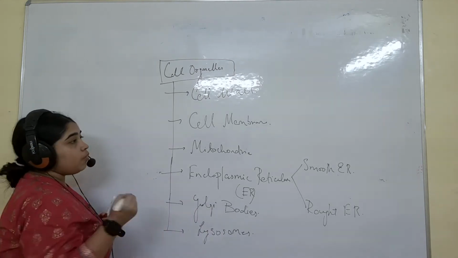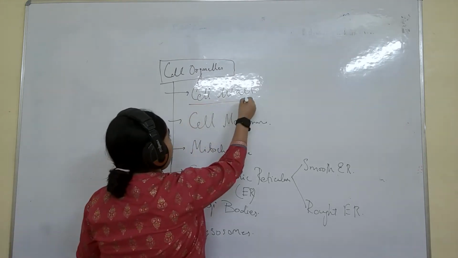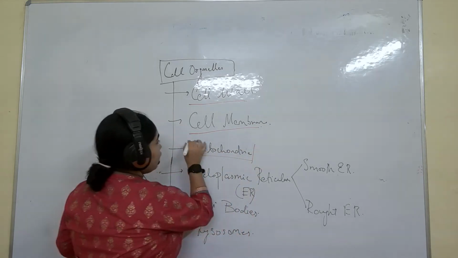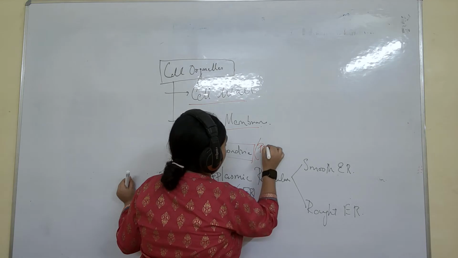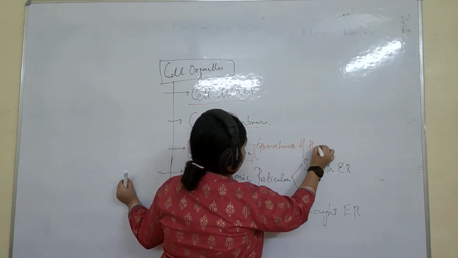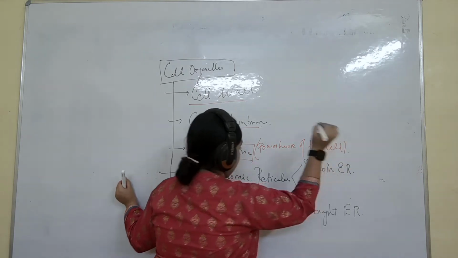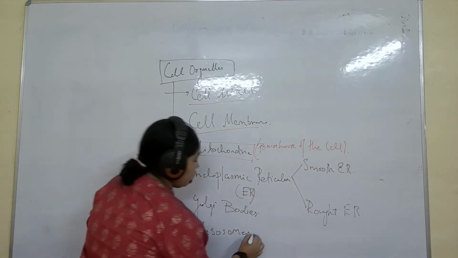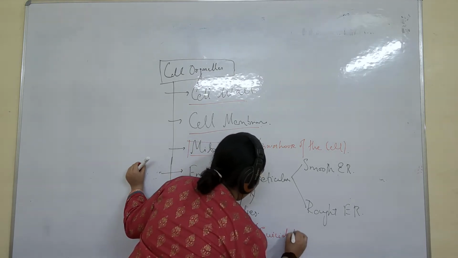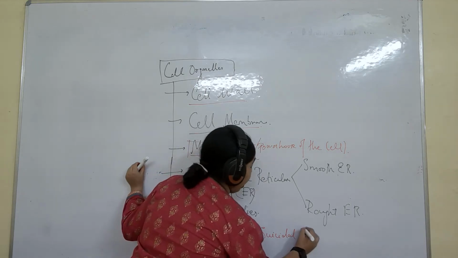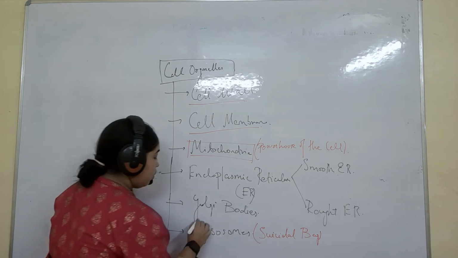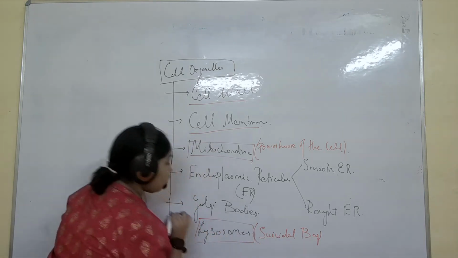Okay. So we will be talking about cell wall, cell membrane. Mitochondria, what is mitochondria called? It is called the powerhouse of the cell. Understand? Lysosome is called suicidal bag. Why is it called suicidal bag? Or who said this as suicidal bag? I will be explaining when I will be completely explaining you lysosome in detail. Just know lysosome is called suicidal bag.